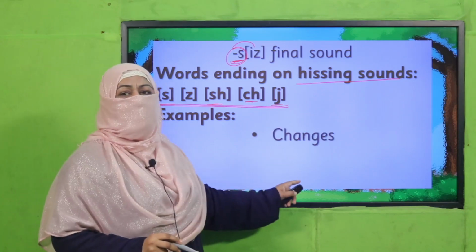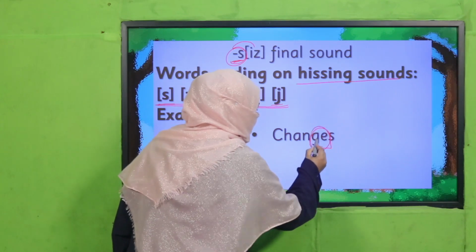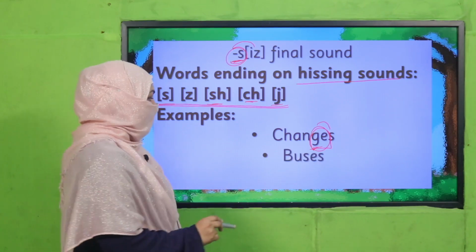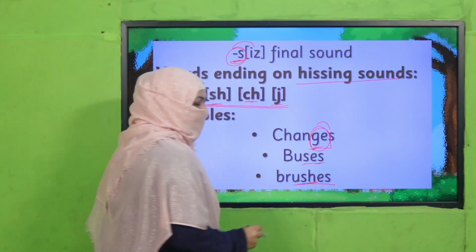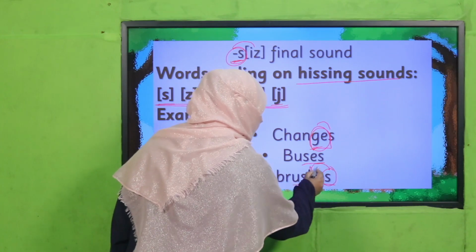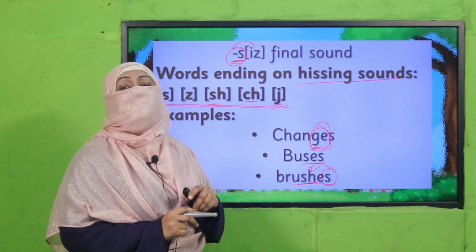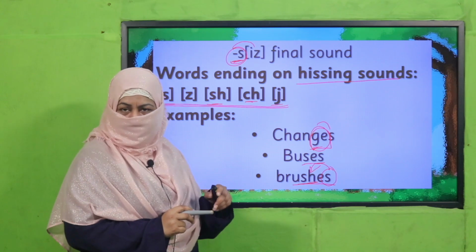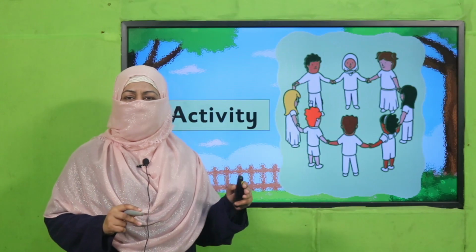For example, changes. Why? Because this J sound is there before S. Changes. Okay? Buses, brushes. This is how, if before S there is a hissing sound, you will pronounce it as iz. Changes, brushes, watches. Okay? All right. So this is how we differentiate between these three sounds.